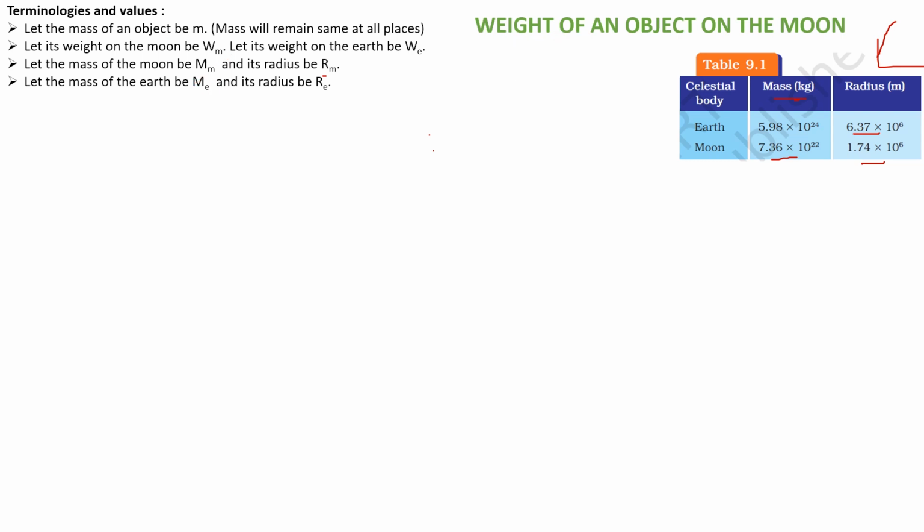Similarly, we talk about radius also. Let the radius of the Moon be Rm and let the radius of the Earth be Re. E stands for Earth, M for Moon.